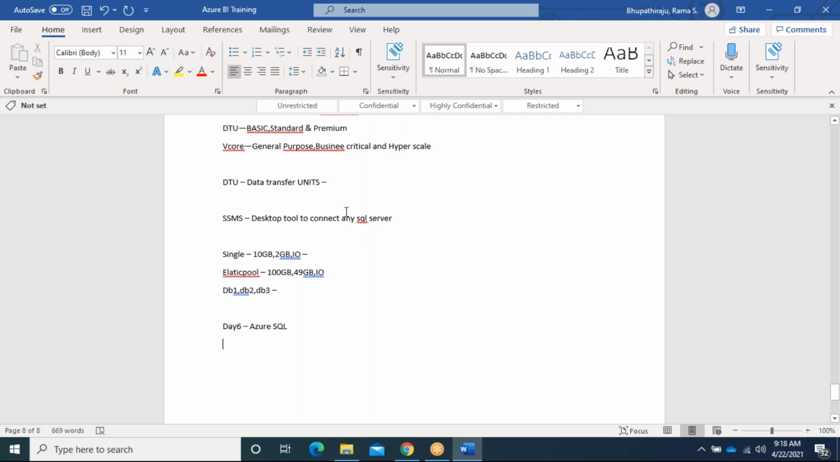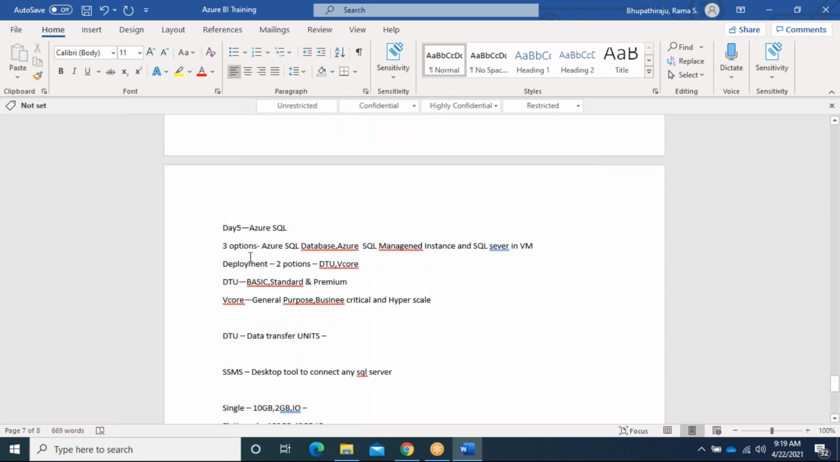They will ask the question, what do you mean by DTU? It is a measurement unit of how our SQL server consumes memory resources or IO. Based on that, they will bill for our SQL server. If you go with vCore, it is based on your selection. If you select two cores with some configuration, they will tell you this will be charged for one month.